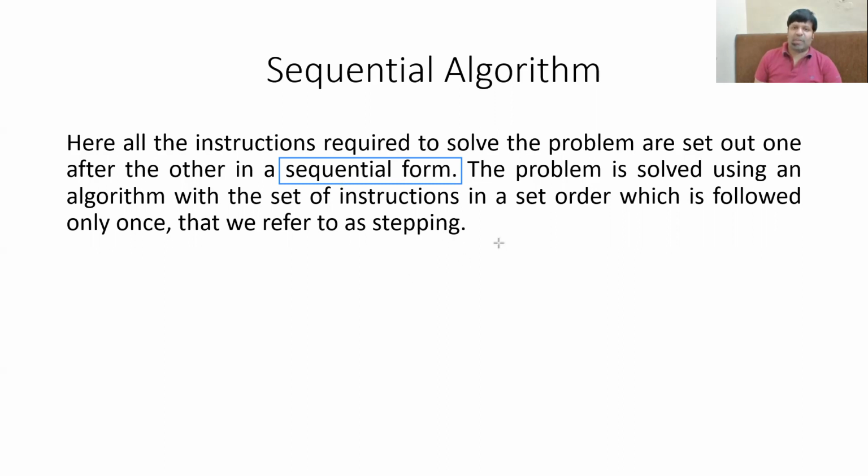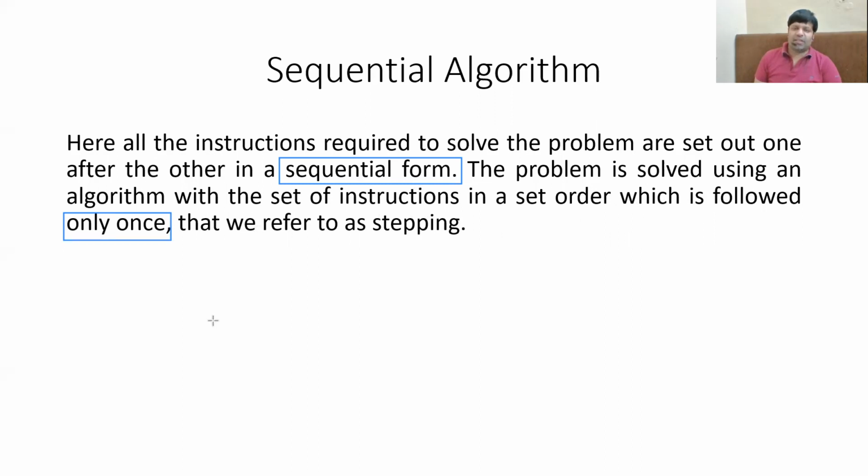The second aspect of the sequential algorithm is that the problem is solved using an algorithm with a set of instructions in a set order. Set order means sequential form, which is followed only once. This is another important aspect.